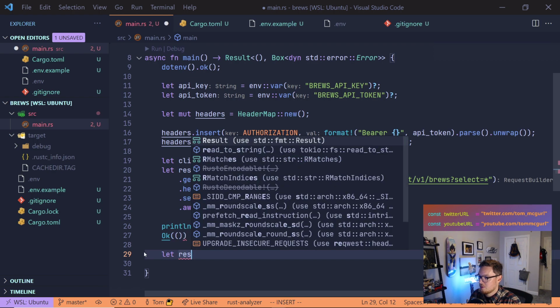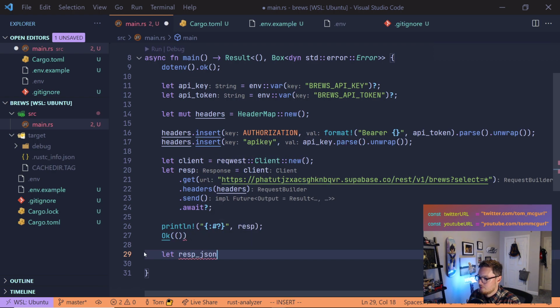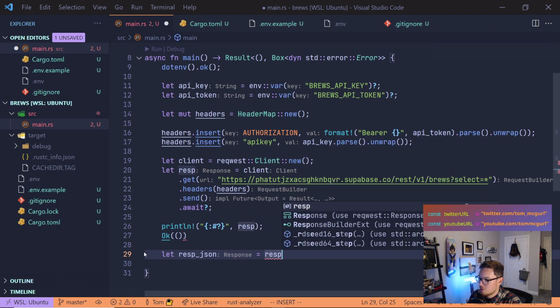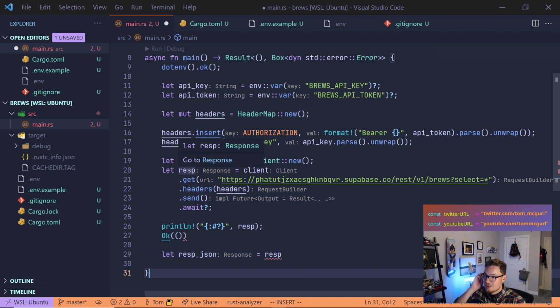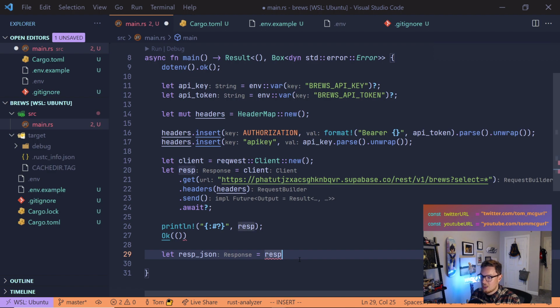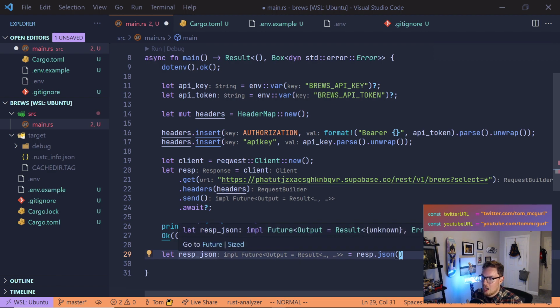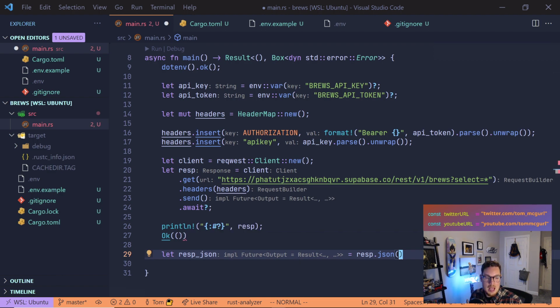So we're going to do let response_json equal, and what we're going to do is take the response, because we have access to the response and we can actually see what it is. The response is of type Response, and that actually has a .json value. And that returns a future with output or a result. And because it returns a future, we can't just use this. We can't just use the turbofish because it's a future. It should complain.